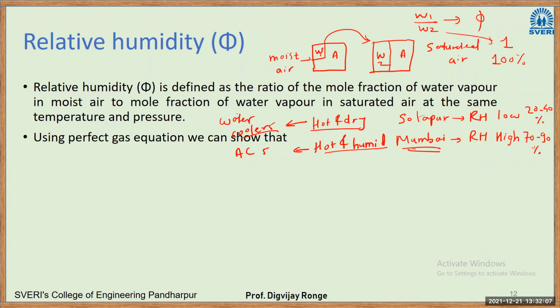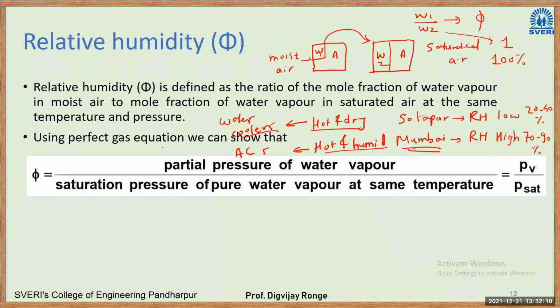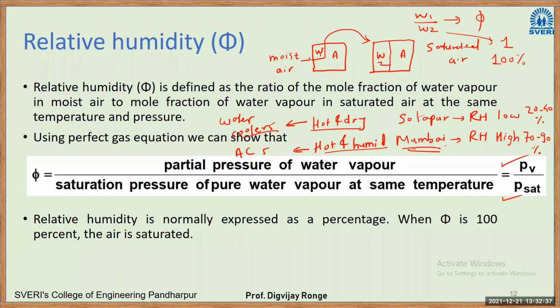Now using the perfect gas equation, we can show that phi, which is the relative humidity, is the ratio of the partial pressure of water vapor to the saturation vapor pressure of water vapor at the same temperature, right? So it is a ratio of mole fractions, and also a ratio of partial pressure to saturation vapor pressure. Partial pressure is given by PV and saturation pressure is given by Psat. Relative humidity is normally expressed as a percentage. When phi is 100%, the air is saturated. Saturated means air has reached its maximum capacity to hold water particles.